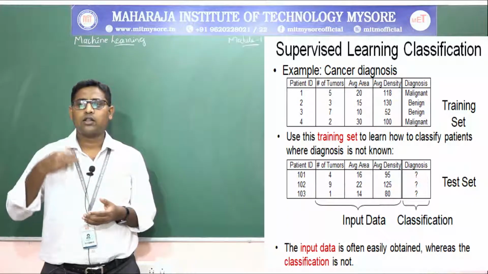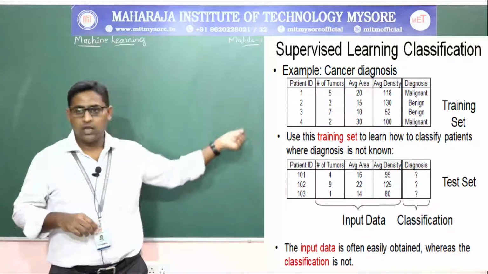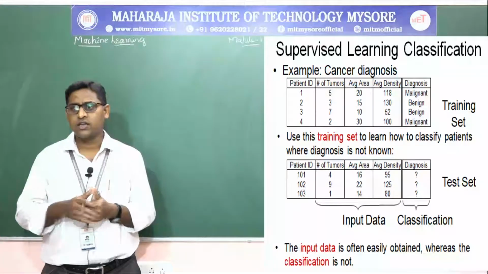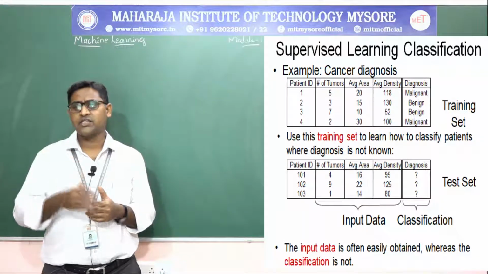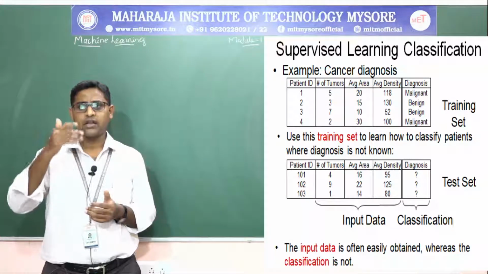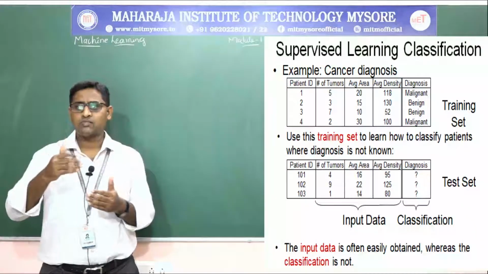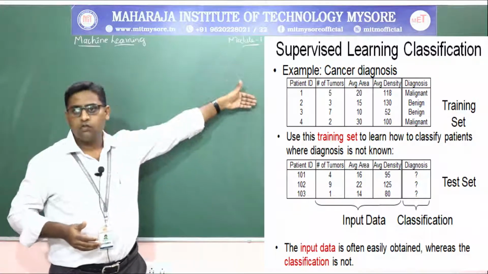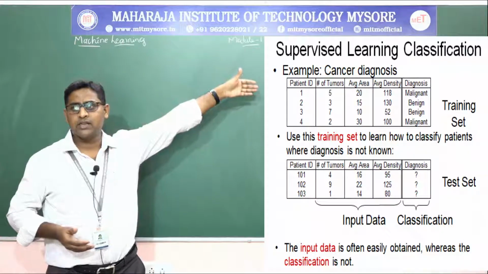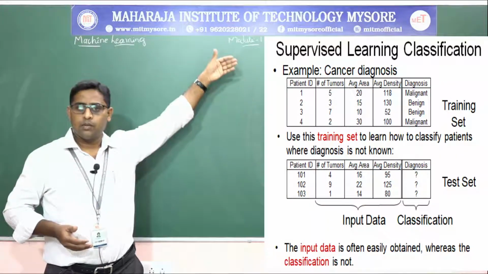Similarly, when you go to the test set and give a patient ID, it will recognize the patient ID, the number of tumors, which is 4, the average area, which is 16, and the average density, which is 95. These will be compared with the first training row, second, third, fourth, and so on of the training set table. When it maps to one of the 4 rows here, 1, 2, 3, 4, if 101 is mapped with 1, then it will be diagnosed as malignant. If 101 is mapped with 2, then it will be diagnosed as benign.